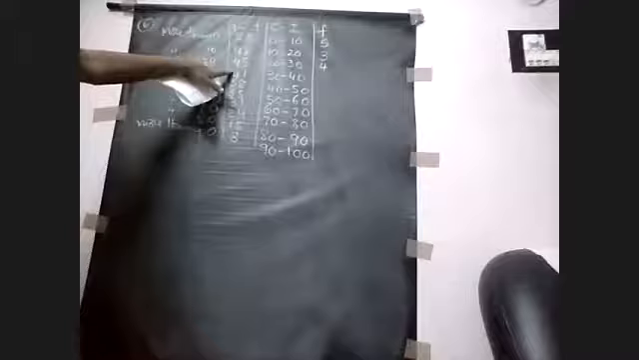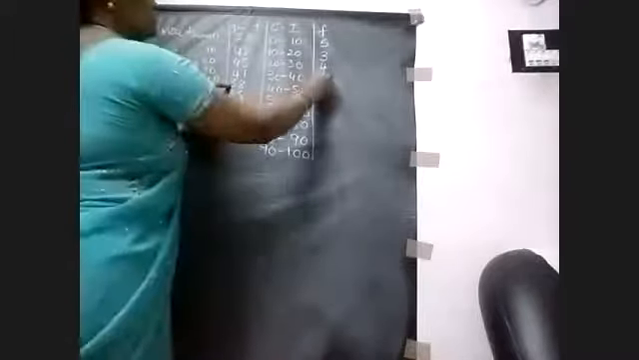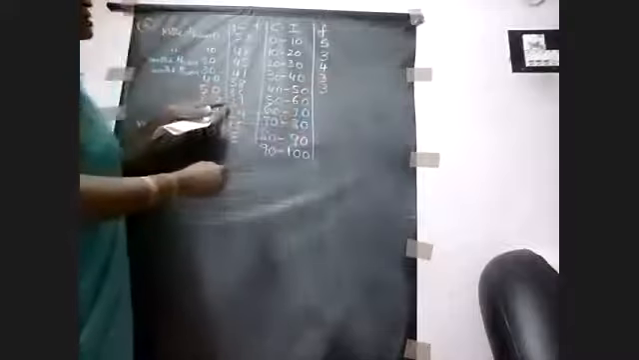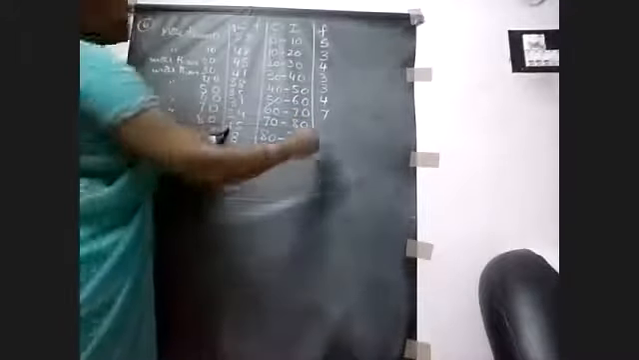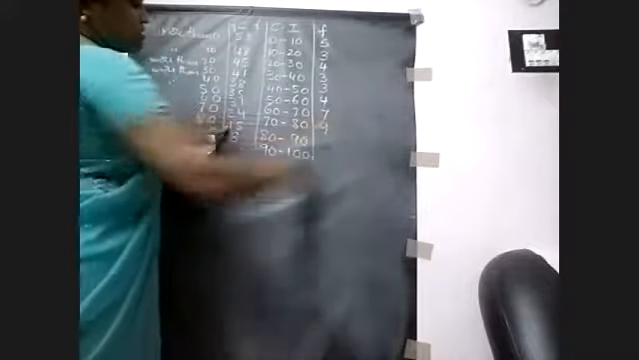And next, 41 minus 38. 3. And next, 38 minus 35. 3. And next, 35 minus 31. 4. 31 minus 24. 7. 24 minus 15. 9. 15 minus 8.